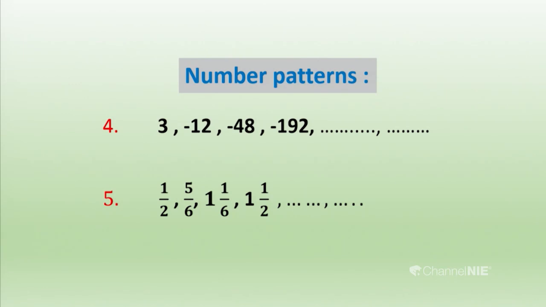Let's see what the next 2 terms of the fourth number pattern are. Look at that, minus 768 and minus 3072. You can get them by observing the order of the number pattern. By looking at the pattern of the numbers, you could say what the next 2 terms are. Let's see the fifth one, how they are coming: 1 and 5/6, 2 and 1/6. Then let's observe how they are coming. Let's see further.